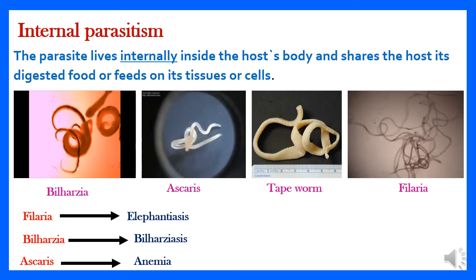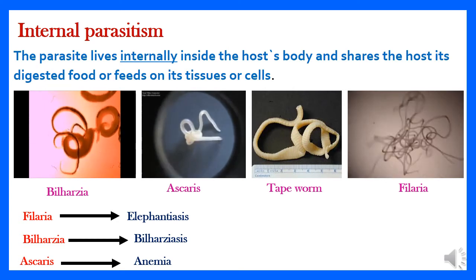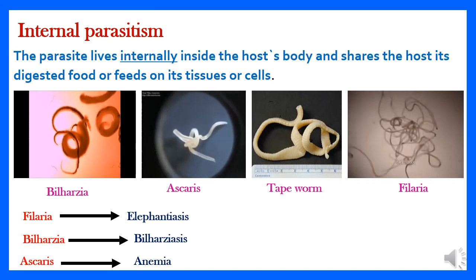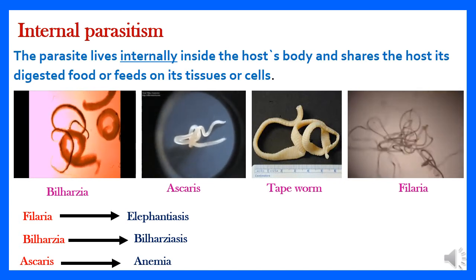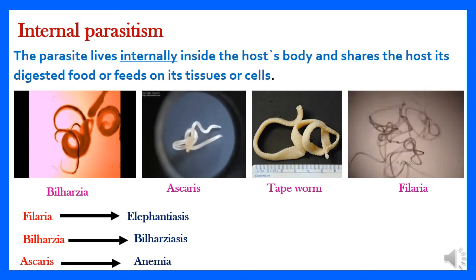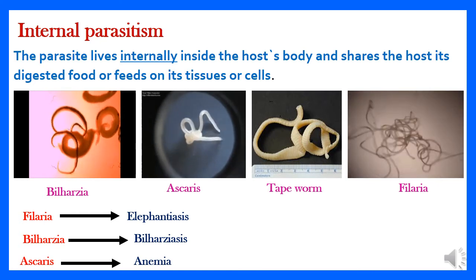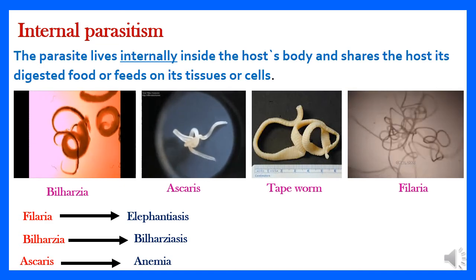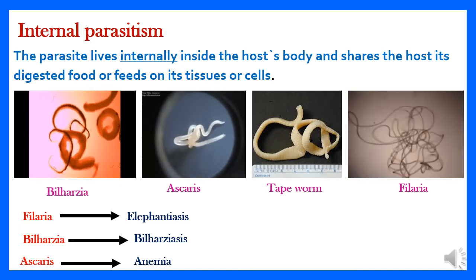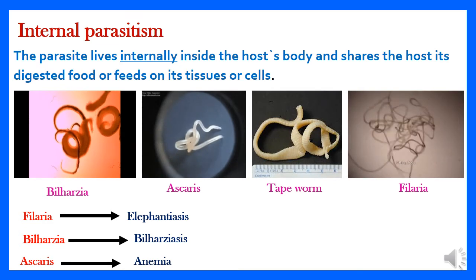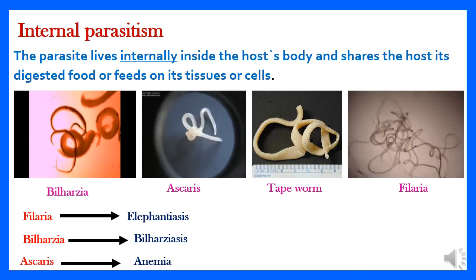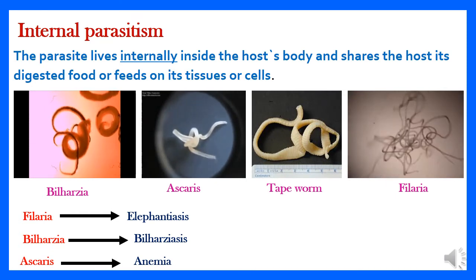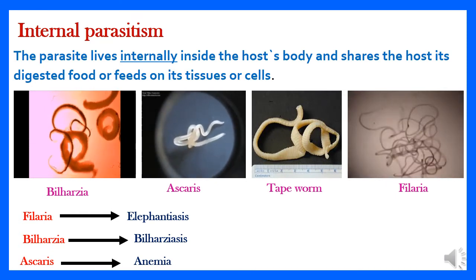So let's say it again. Internal parasitism is a food relationship between two different types of living organisms. One of them gets benefit from the other and it lives internally or inside the host's body, and the other one is harmed because it shares the host's digested food and sometimes feeds on its tissues and cells.